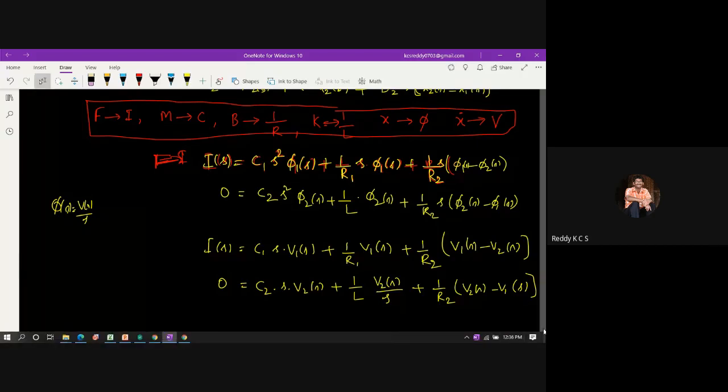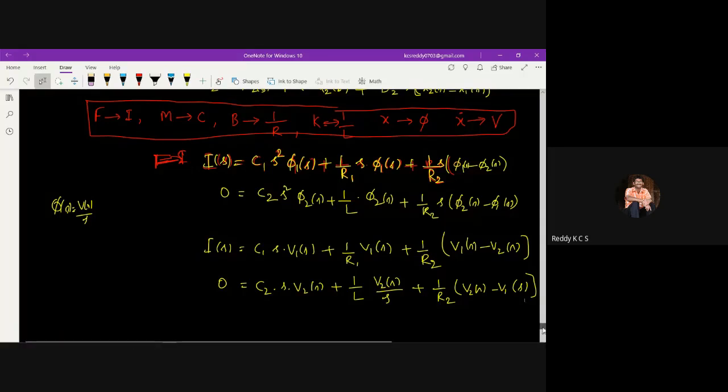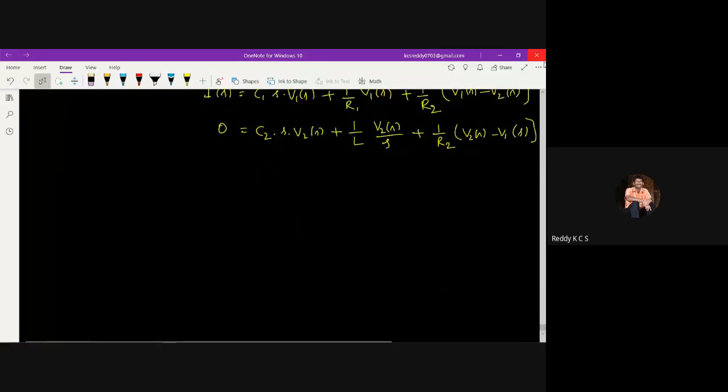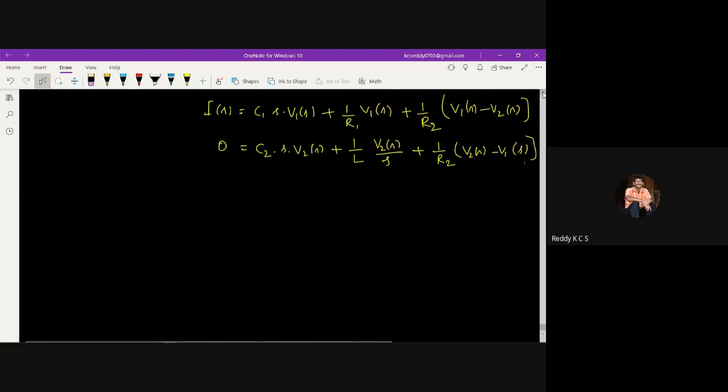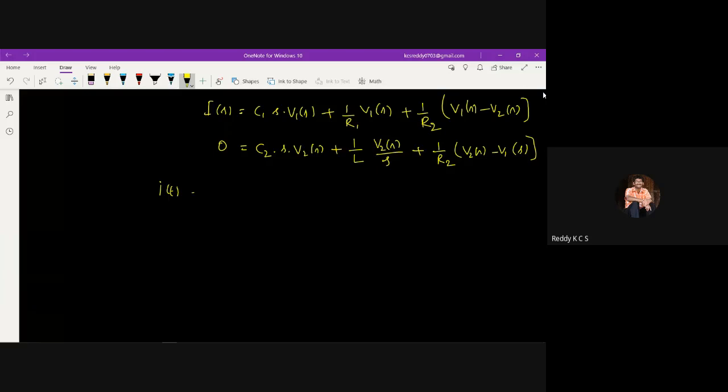If I take the inverse Laplace transformation of the above two equations, I can write I of t equals c1 into d by dt of v1 of t, plus v1 of t by r1, plus v1 of t minus v2 of t by r2.